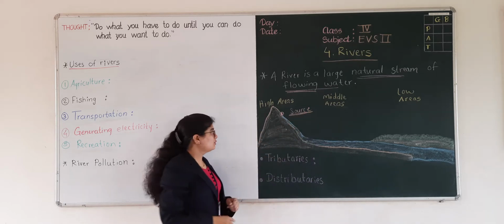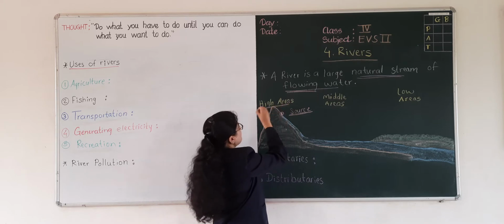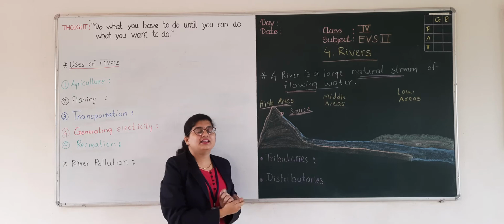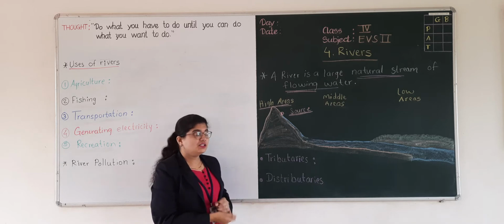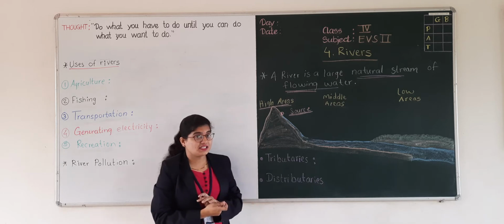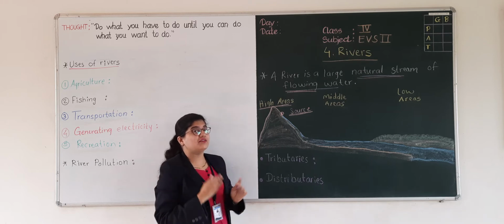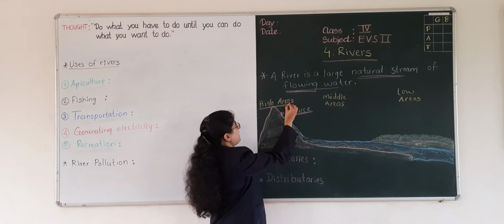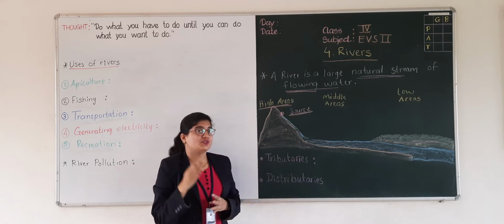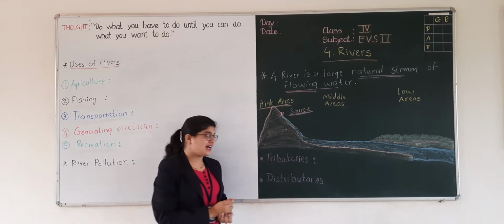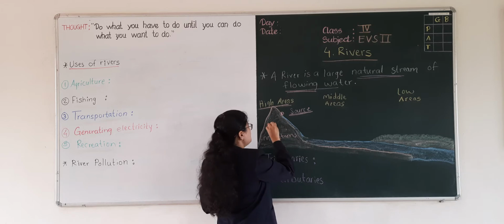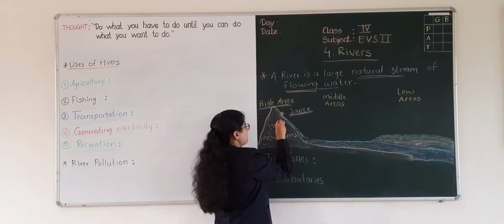The next is, the journey of a river always starts in the high areas. Where does the journey of a river begin? It always begins at the high areas. The high areas which we learned in the last session are the mountains and hills.